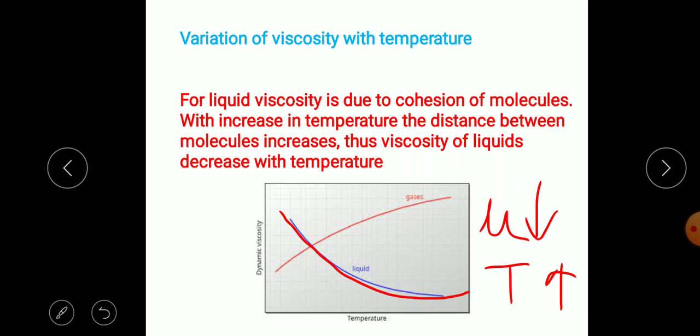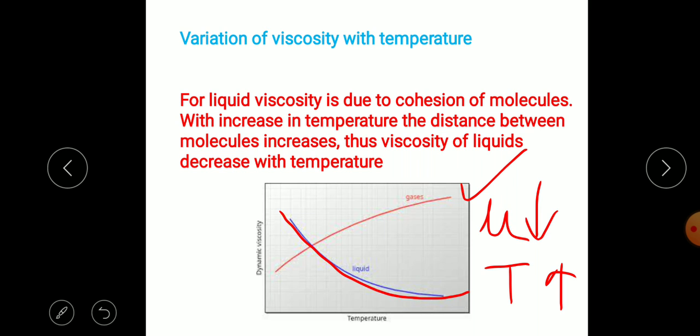This is because on heating of liquids, the molecular bonds break and the distance between the molecules increases, and because of that the cohesive force decreases. That means viscosity decreases when there is an increase in temperature.